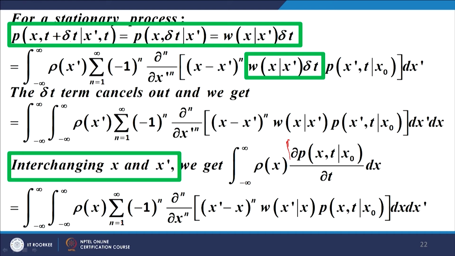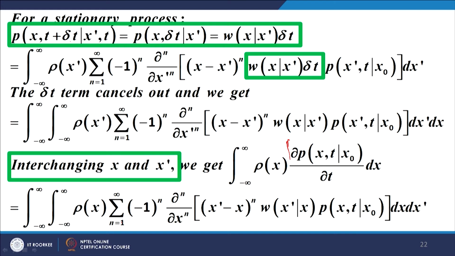You see what I have done is, let me repeat, this is my left hand side, this is my right hand side. I take this right hand side to the left hand side, take rho x common. After interchanging x and x dash, one integral is left, rho x is outside the integral, and one integral here, rho x is outside, this summation with the integral is entirely within the brackets, and the whole thing has to be equal to 0, and that means what?